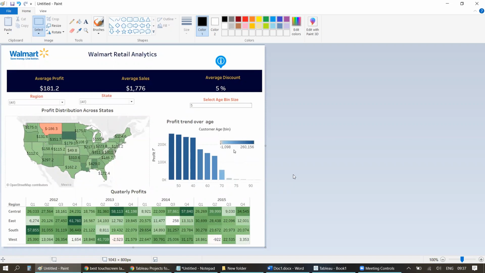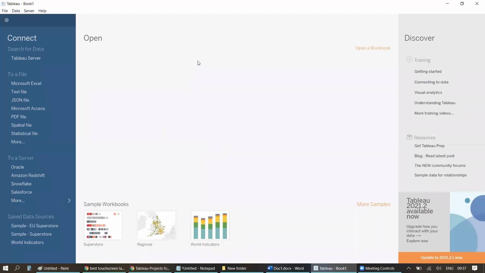I'll put the data download link in the description box so that you can practice along with me. So this is my Tableau. I'll quickly connect to the data source. This data is an Excel file, so I'll just click on Microsoft Excel and import the data set.